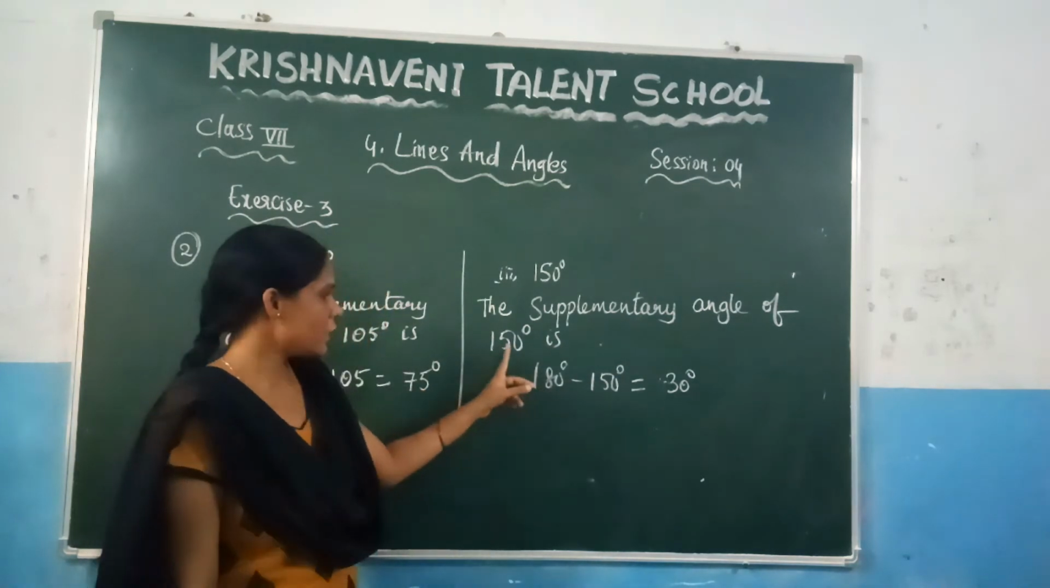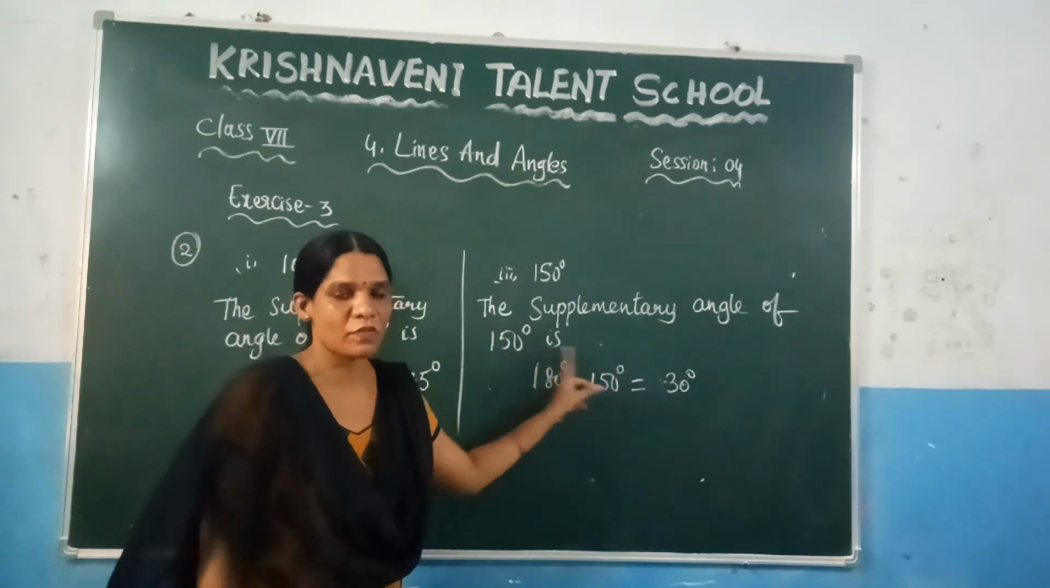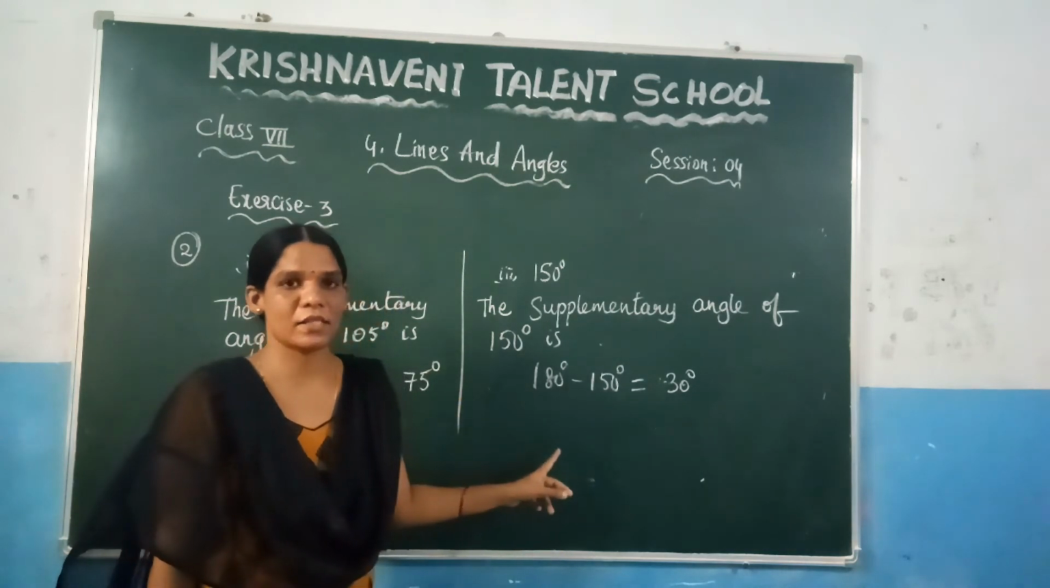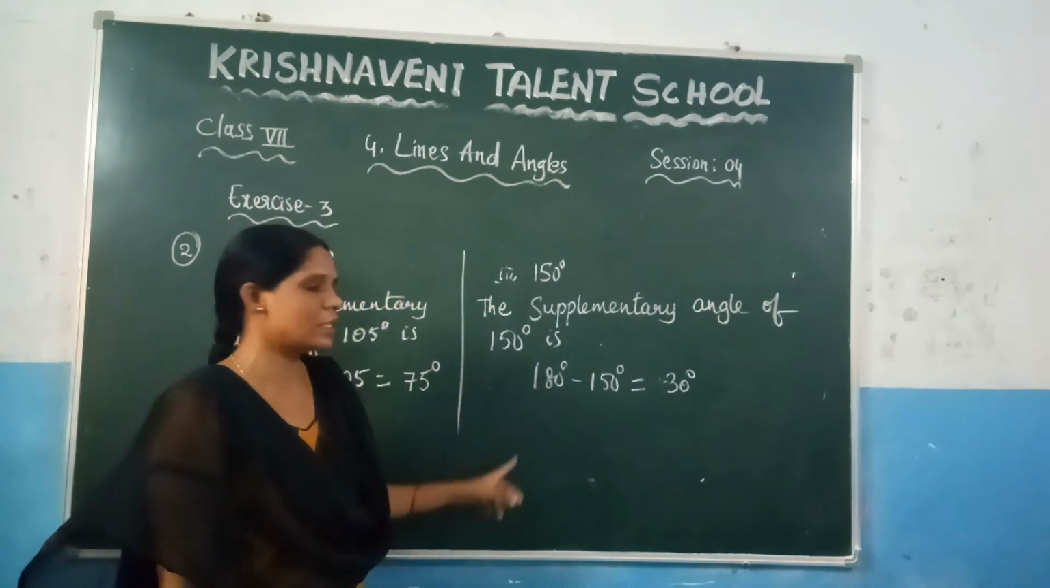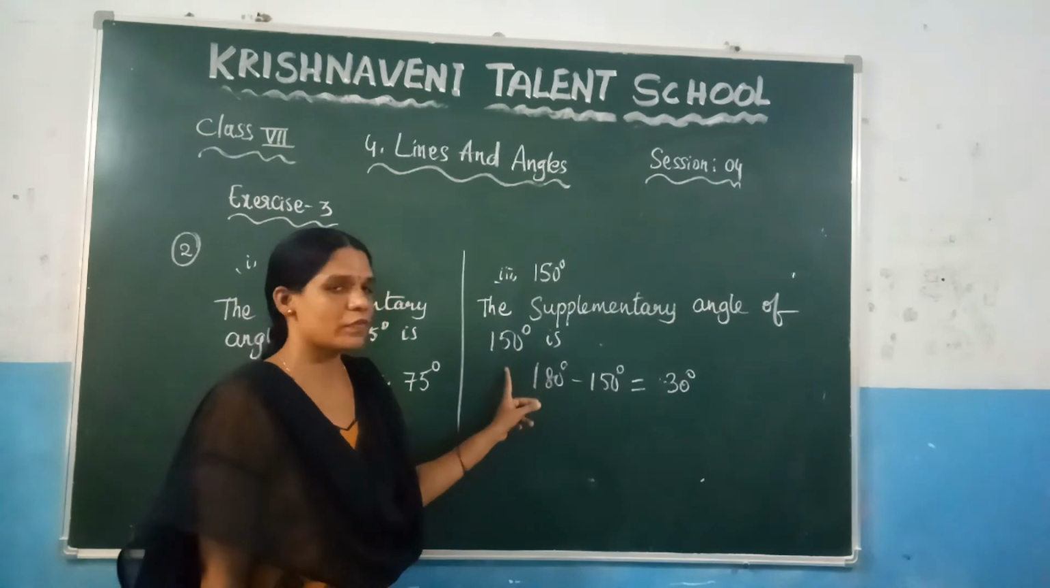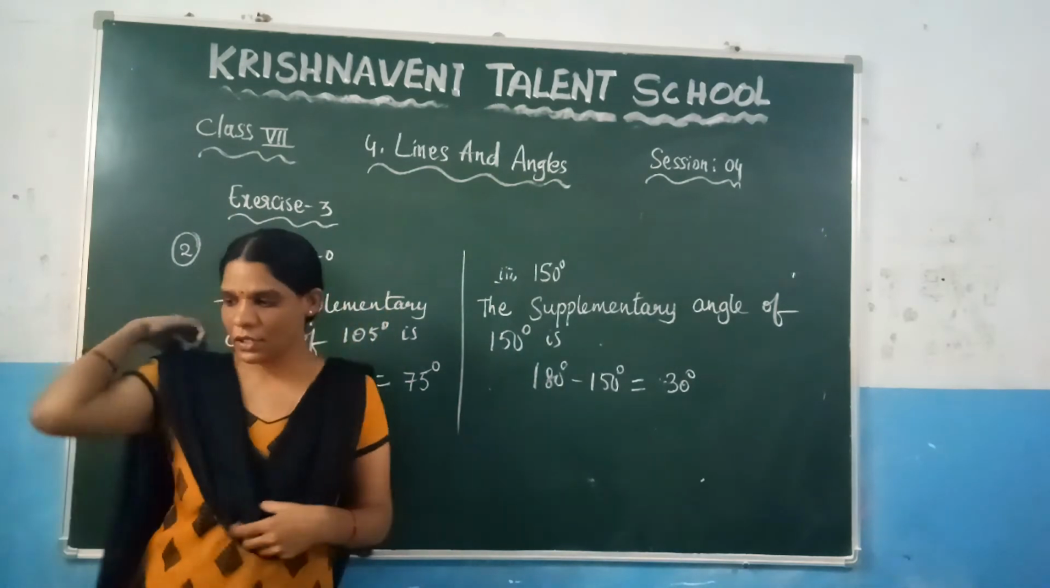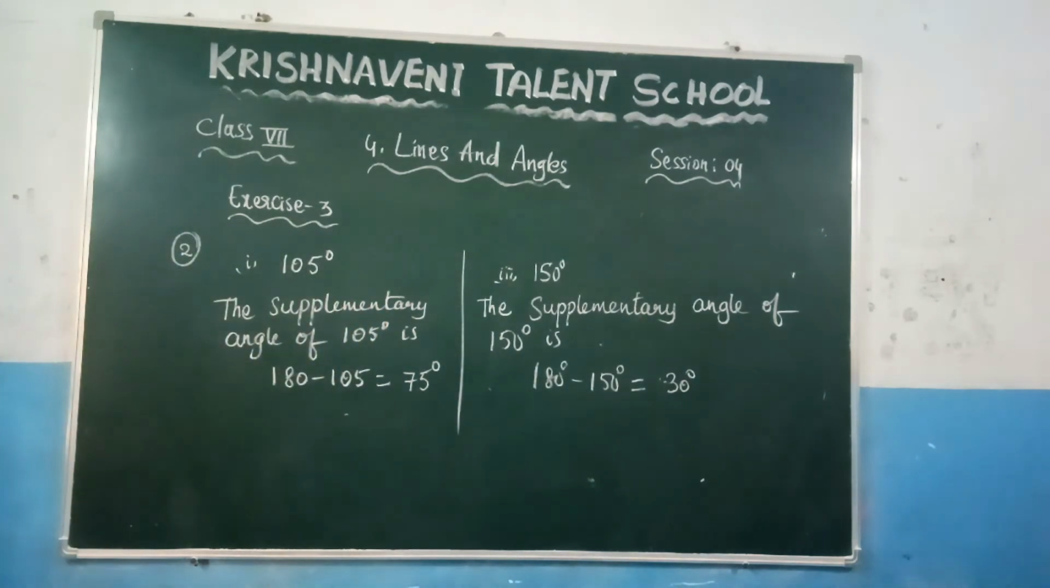Why? Because if you add these two angles, 150 plus 30, you are getting the answer 180 degrees. So we can say that the supplementary angle of 150 degrees is 30 degrees. Now see the third question.